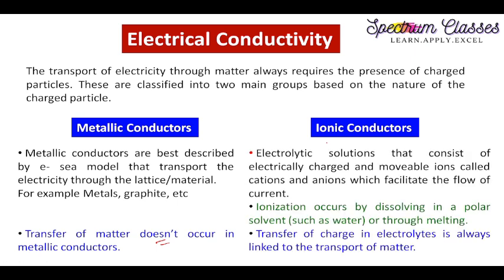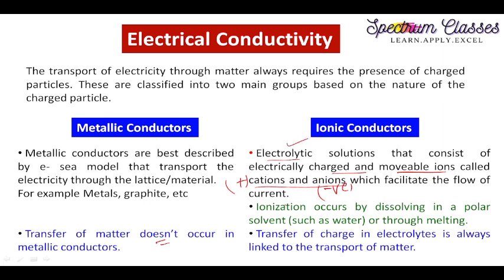Now coming to the ionic conductors. These ionic conductors, as I said, are also known as electrolytic conductors. Electrolytic solutions consist of electrically charged and movable ions, cations and anions. Cations are positively charged and anions are negatively charged, right? These positive and negative charges facilitate the flow of current in the case of these electrolytic conductors.